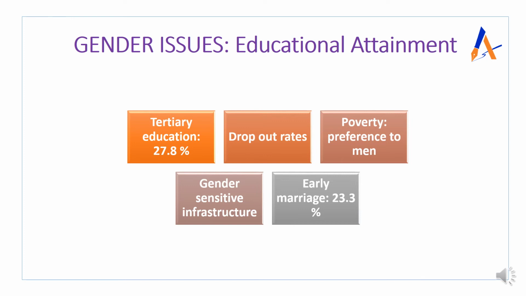This is very huge, and it is an issue, because after marriage women have to undergo pregnancy and they have to migrate. So be it tertiary education or their role in labor force participation, everything will be affected.